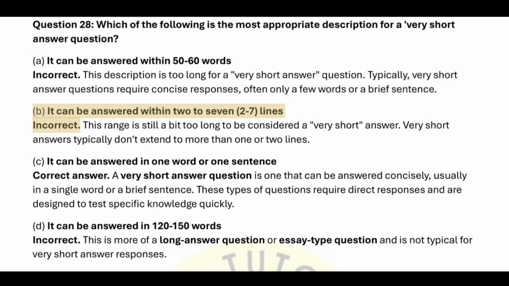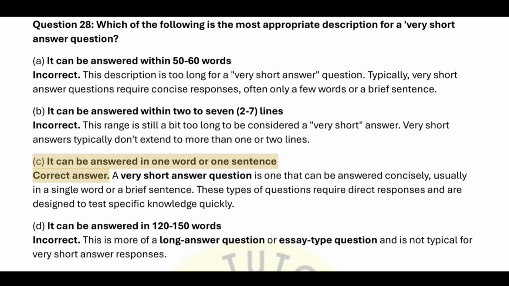B. It can be answered within 2 to 7 lines. Incorrect. This range is still a bit too long to be considered a very short answer. Very short answers typically don't extend to more than 1 or 2 lines.